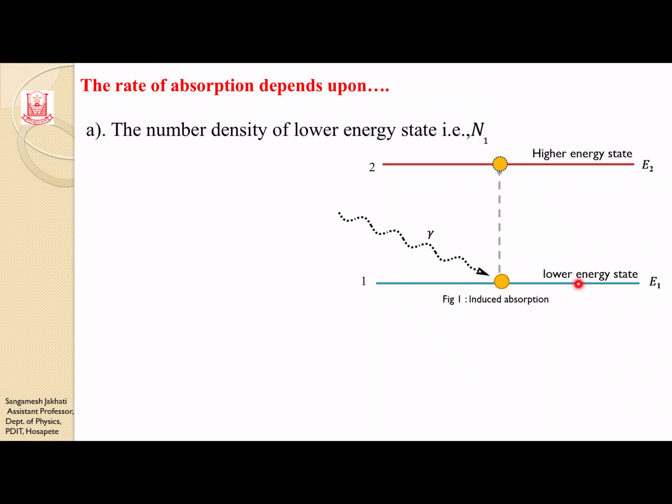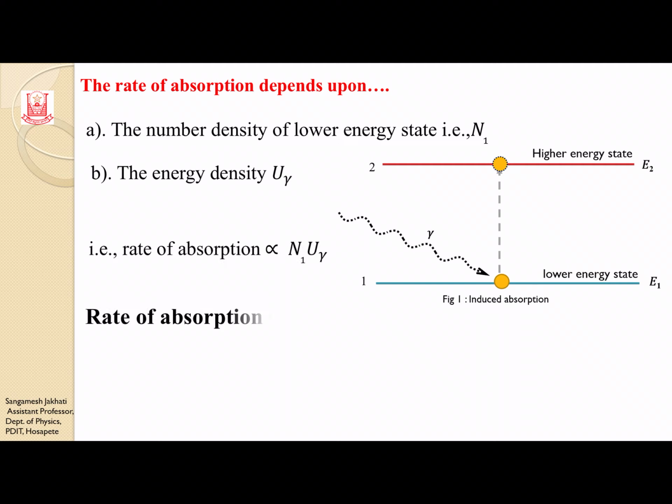It's not enough only to have the presence of atoms in the lower energy state. There should be an appropriate amount of energy as well. So not only the number of atoms in the lower energy state, it also depends upon the energy density U nu. This can be written mathematically as the rate of absorption is directly proportional to N1 and U nu.